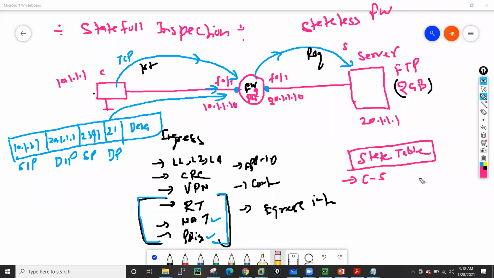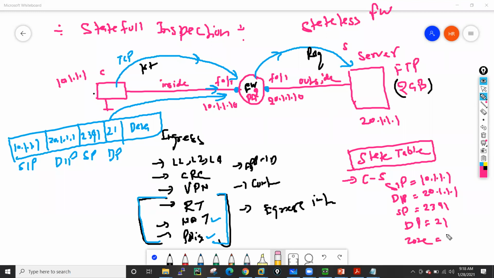In the client to server flow, the firewall mentions the source IP, which is 10.1.1.1. This is the stateful entry. Then he also mentions the destination IP, which is 20.1.1.1. Then the source port, a random port, which is 2341, and the destination port is 21. In the case of Palo Alto, he will also mention the ingress zone information. Let's suppose this interface is in your inside zone and this interface is in your outside zone. So he will mention this data as well, the zone, which is inside.